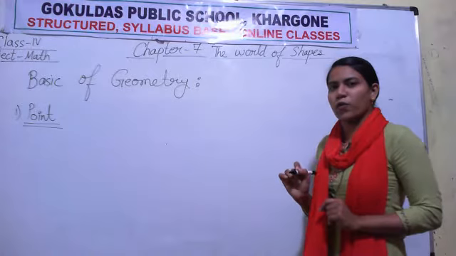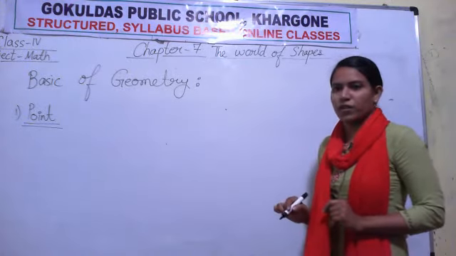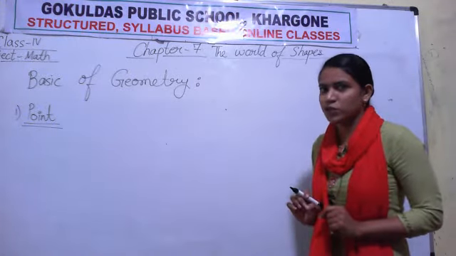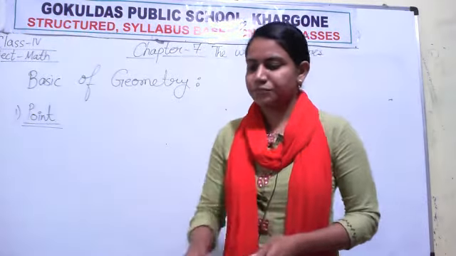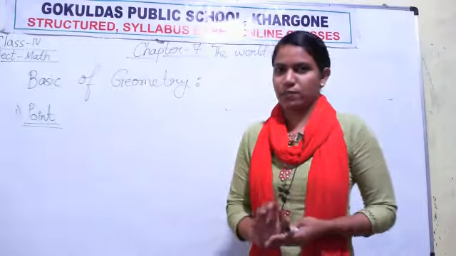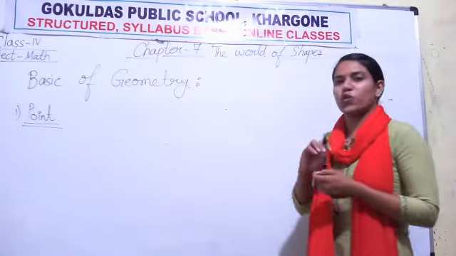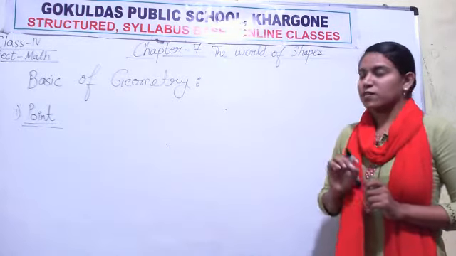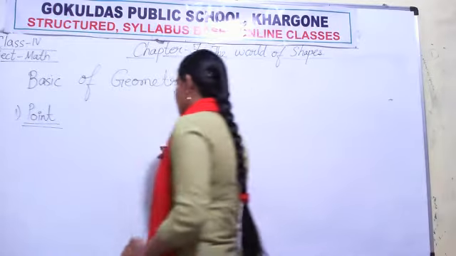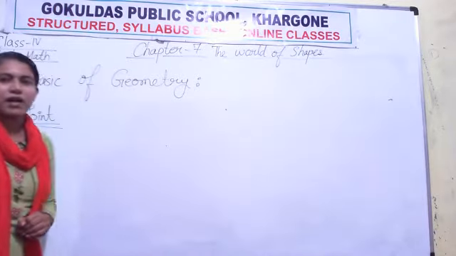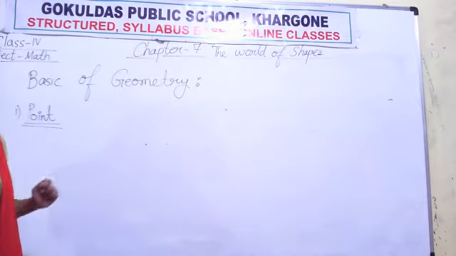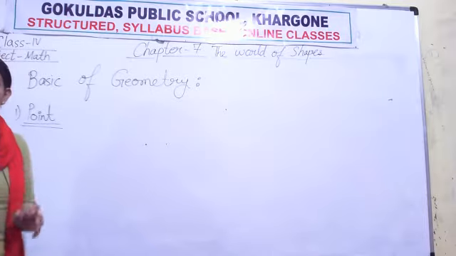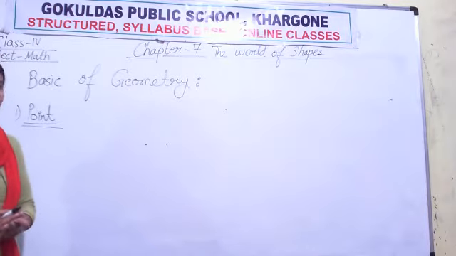I have drawn one point on the board, another point on the board. Is it visible to you? No. So a point has no thickness, no height, no length. So a point is simply a dot. Point is just a dot which has no length, no thickness and no height.